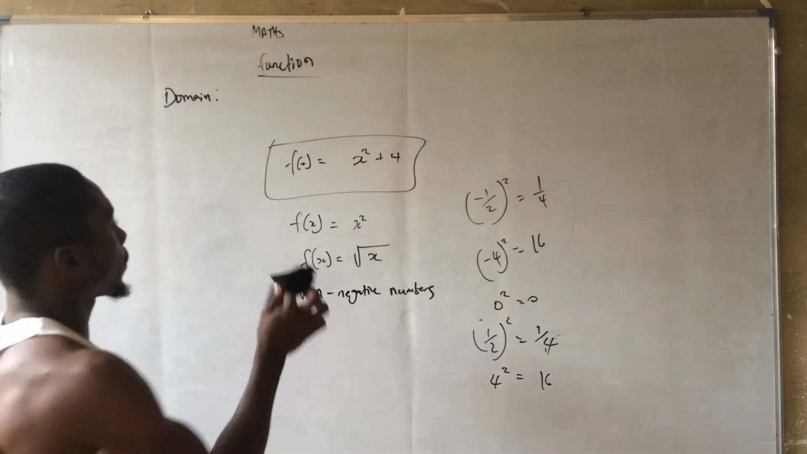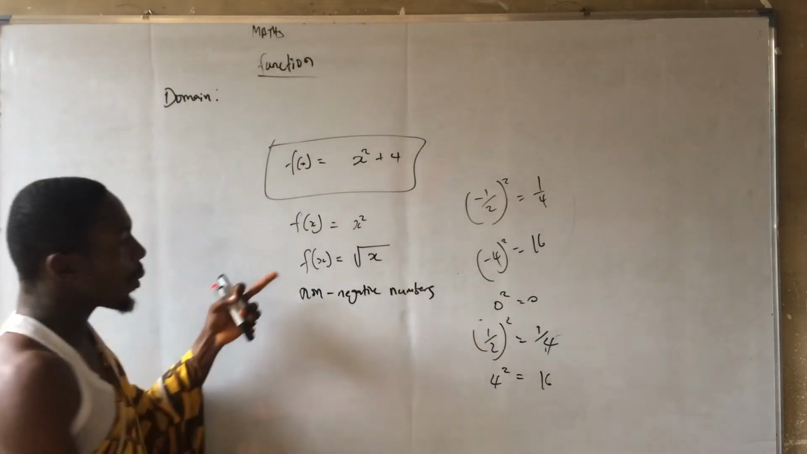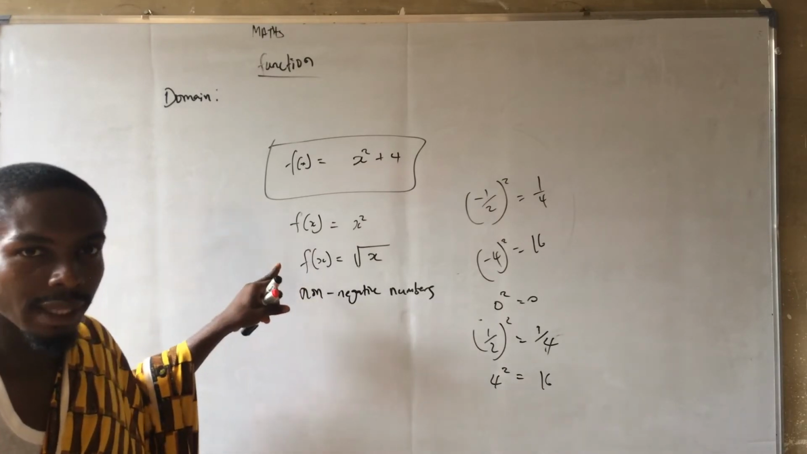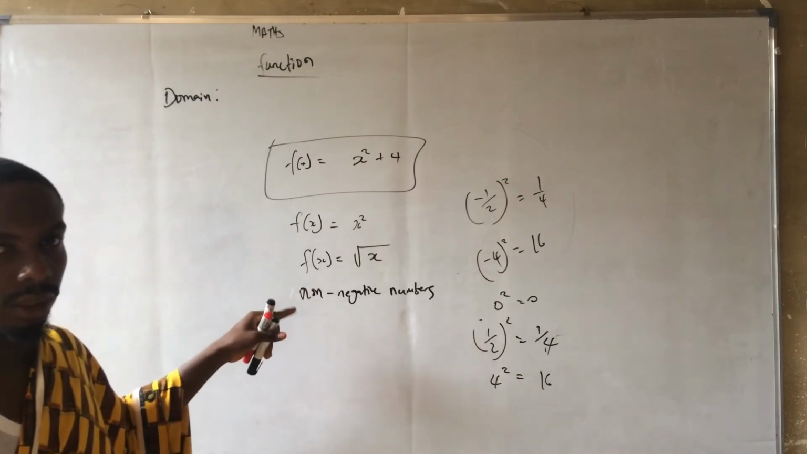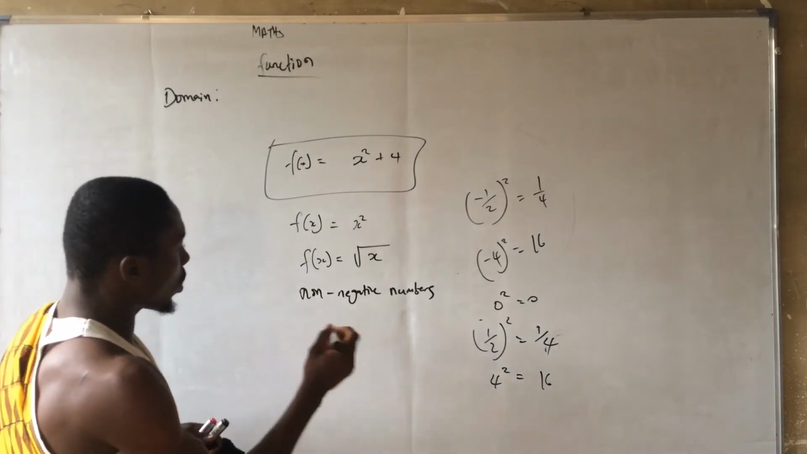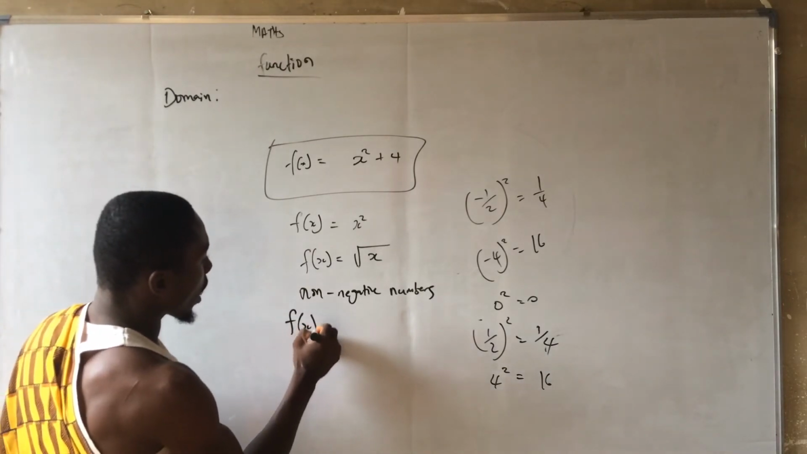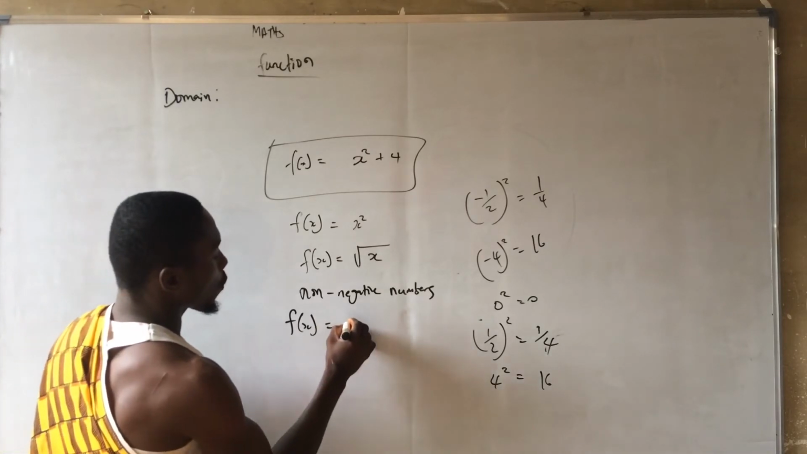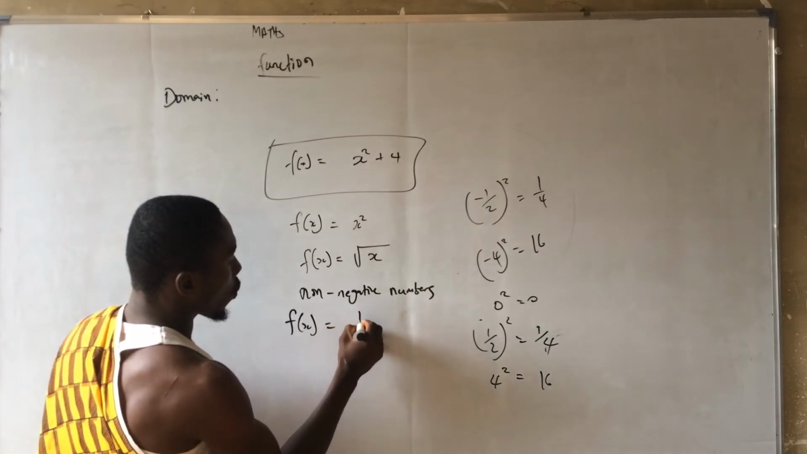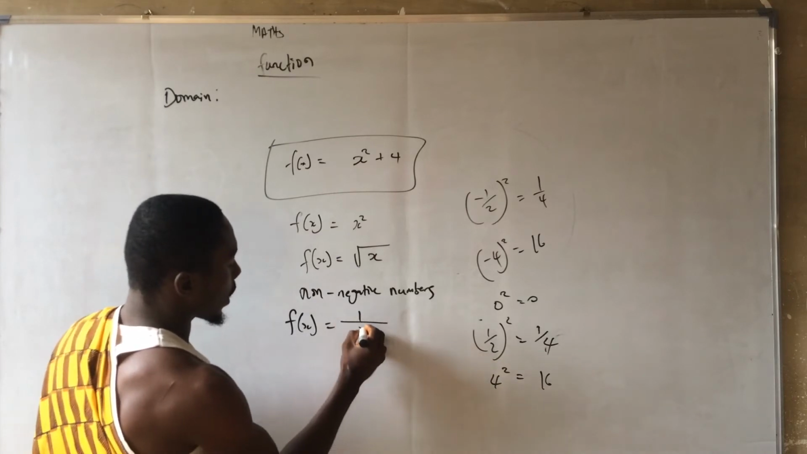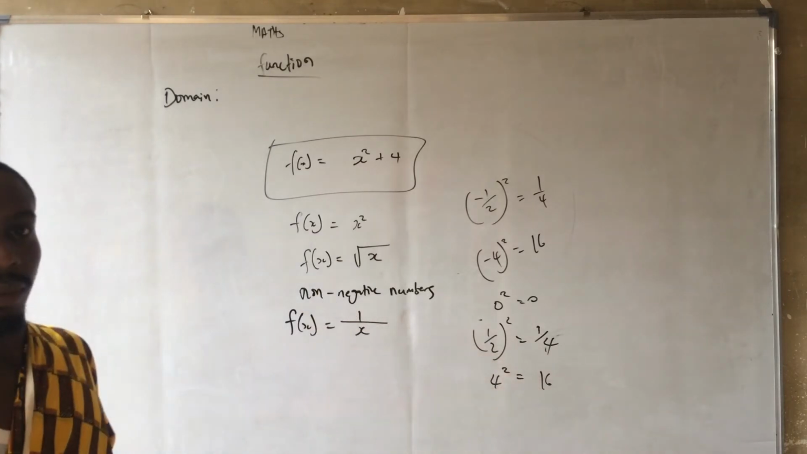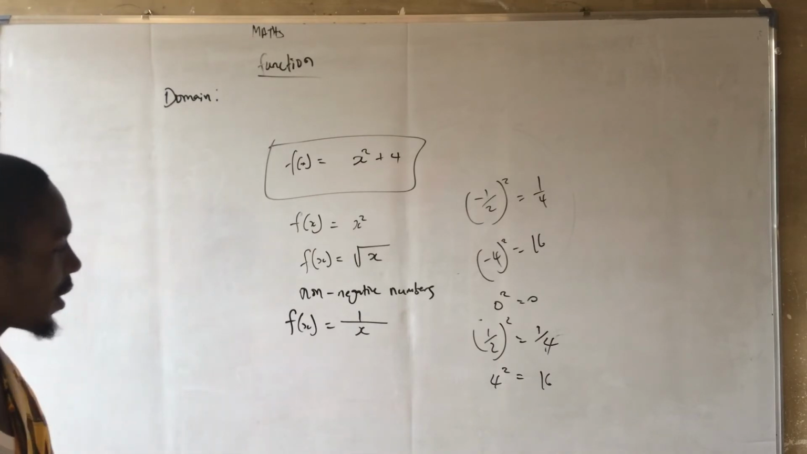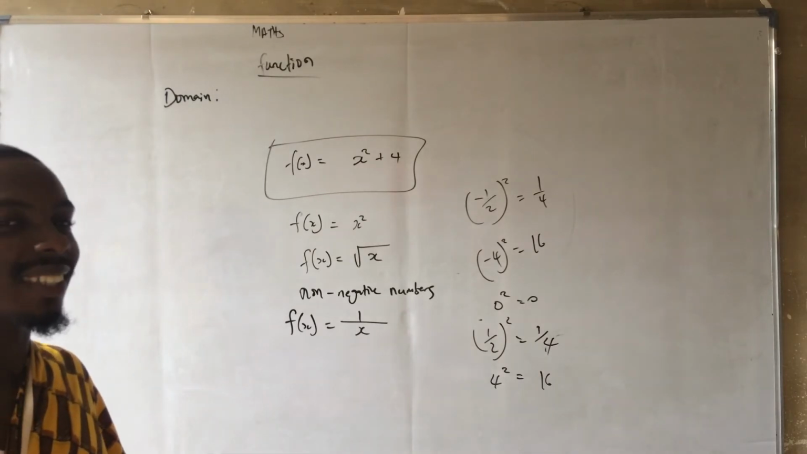So now, the domain of this one is all non-negative numbers. So let's quickly look at another one. We say f of x is equal to, let's say, 1 over x. What is the domain of this? The domain of this is all real numbers. Did I get it?